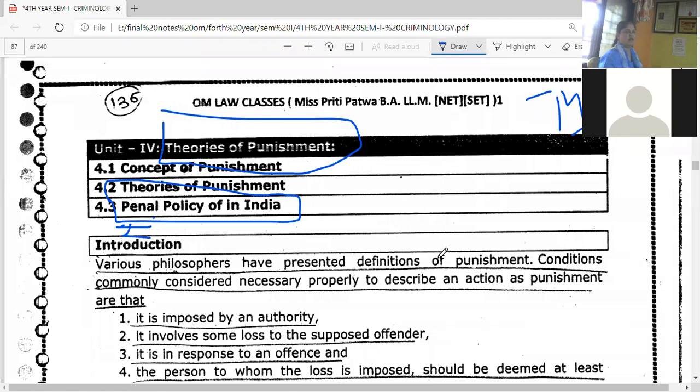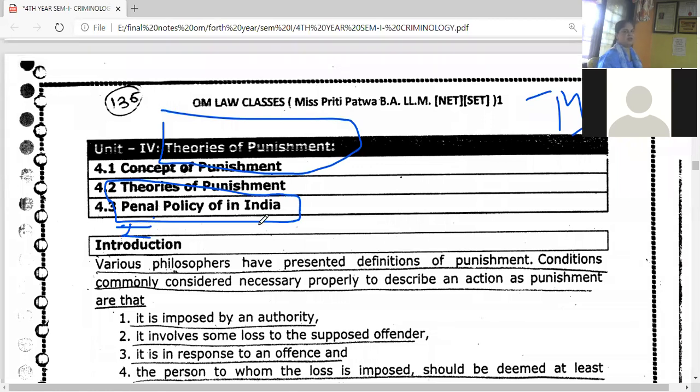Be clear with the point, and also clear this point for those of your friends who are not here. Penal policy of India, this particular answer is a combination of both things. When you are writing the answer to the question penal policy of India, if you have the pen and notebook, or even your notes itself, you can mention Roman 1 introduction, Roman 2 heading you will consider as the penal policy of India.